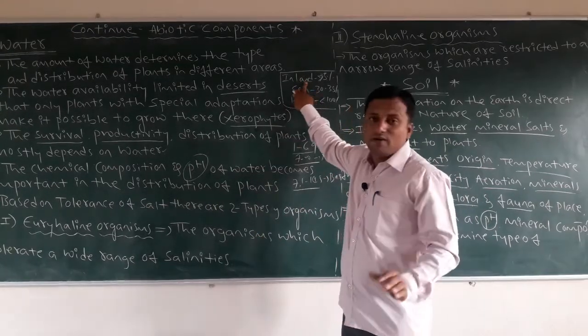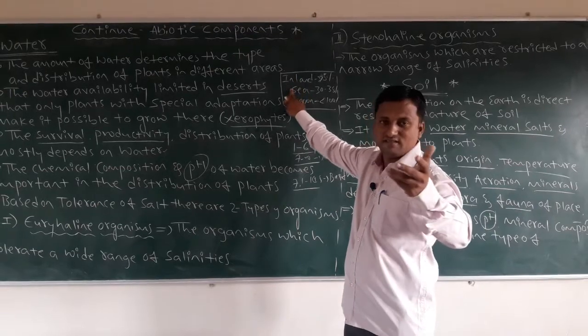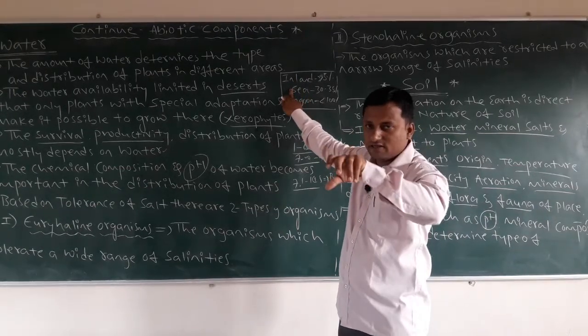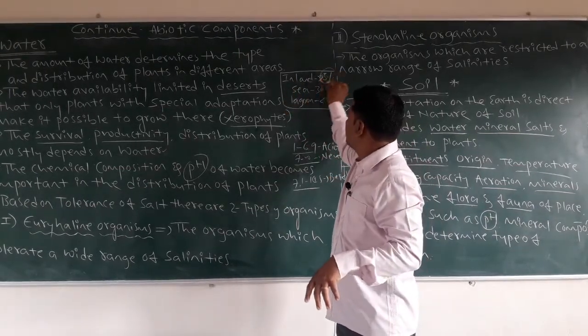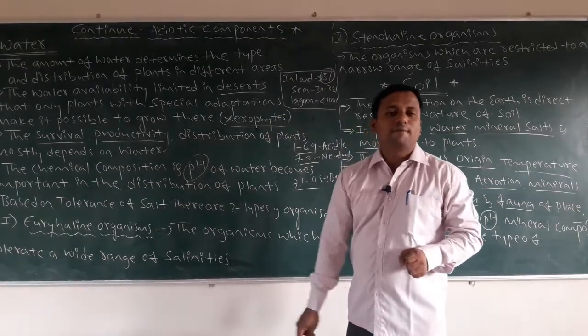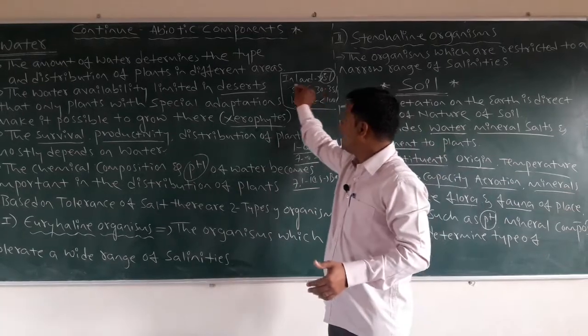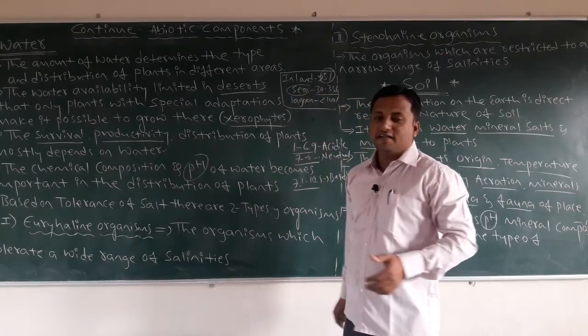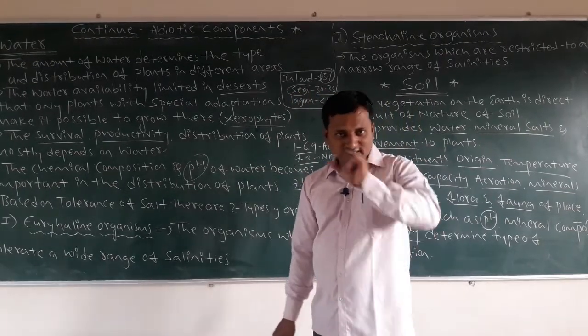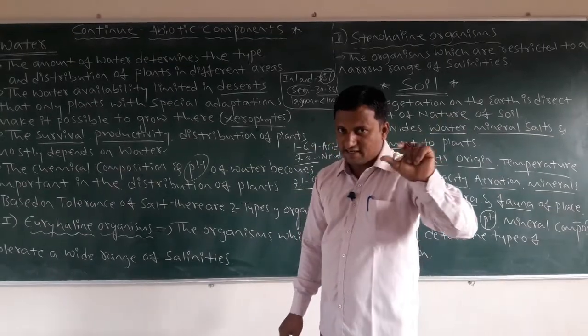In inland waters, like river bodies, the concentration of salt will be less than 5%. In sea, it is 30 to 35%, a narrow, restricted range.